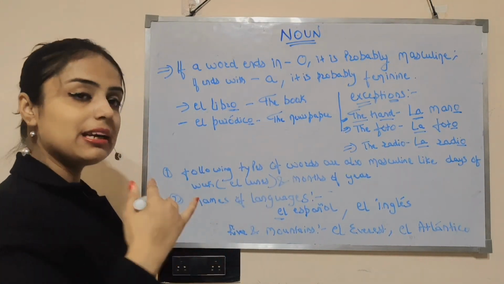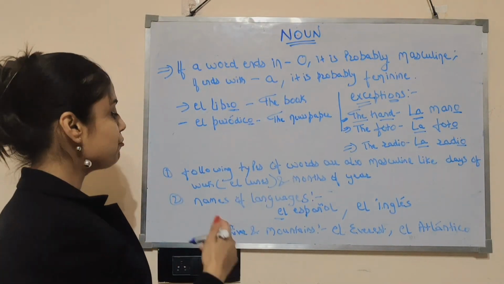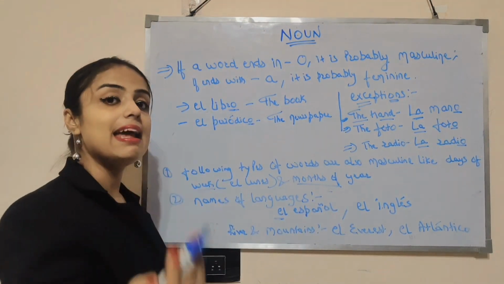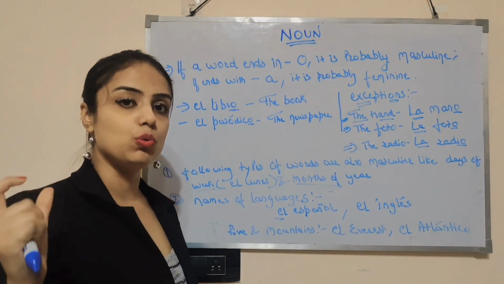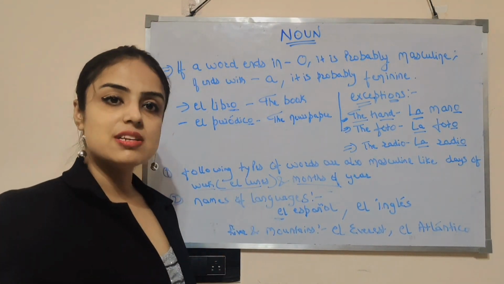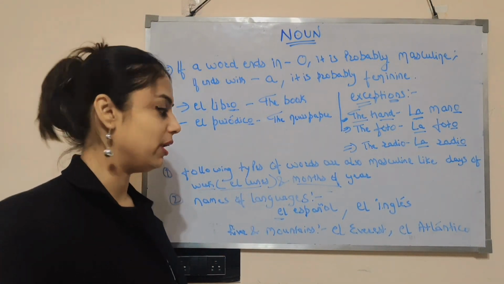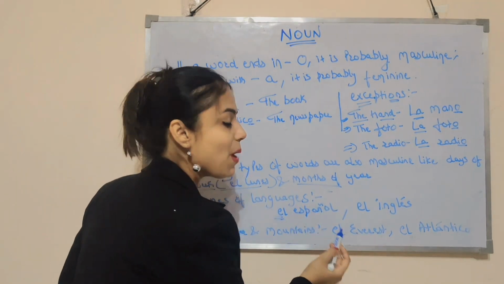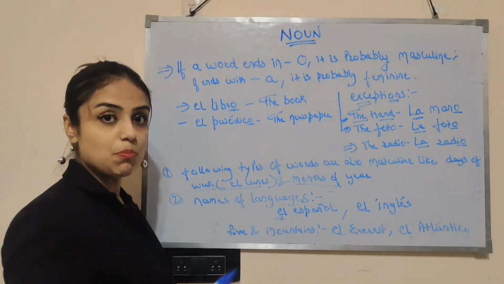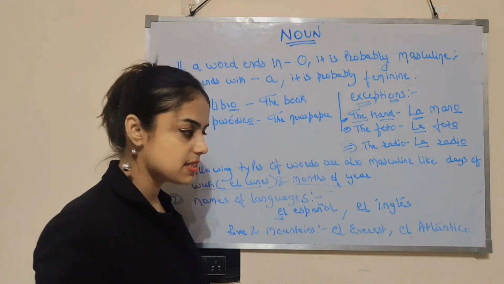Okay. The following types of words are also masculine. For example, days of the week and months of the year. Like el lunes, Monday. Remember, lunes, Monday. So we use el lunes. Some of the rivers and mountains are also masculine. For example, el español, right? El inglés. Now some of the rivers, el Everest.